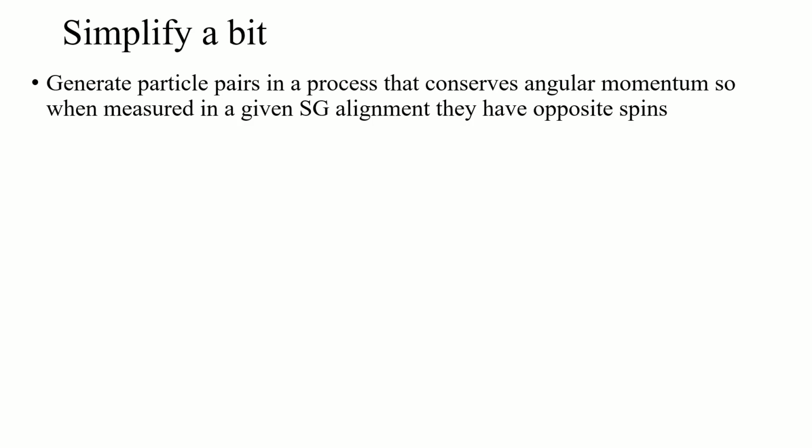Now, what we're going to do in this case is a simplified version of this experiment, and we're going to say that these particles, when they're generated, are conserving angular momentum. I think the book uses the example of generated through some decay, so that the spins have to be opposite. Essentially, angular momentum is conserved when they're generated, so that if you measure one particle along a given axis and the other particle along the same axis, their spins would have to be opposite, right? So if Alice and Bob both measure along axis A, and one measures up, the other one must measure down, right?